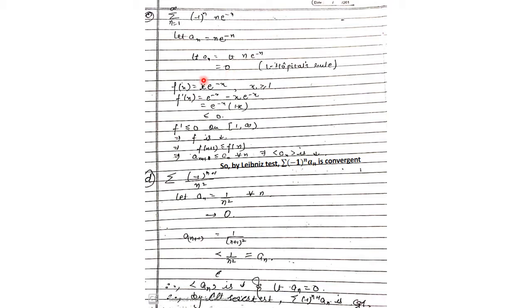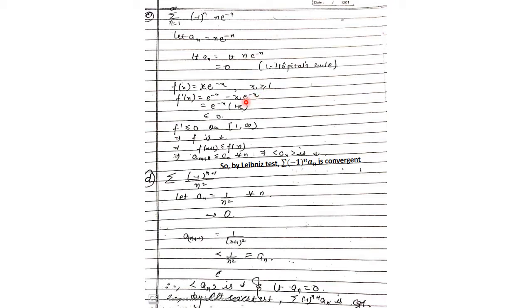Now the part that remains to be shown is that an is decreasing, for which we'll define a function f on the interval [1, infinity) so that the function takes the value an when x is n, that is f(n) is an. So just as we did in the integral test, we replace n by x and we find the function f(x). So f(x) is x e to the power minus x for x greater than or equal to 1. So we'll show that f is decreasing, which will give us that an is decreasing.